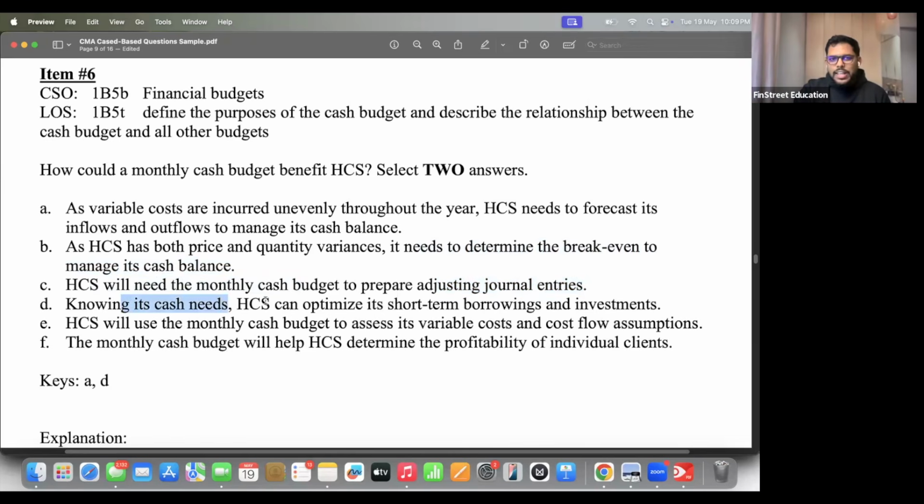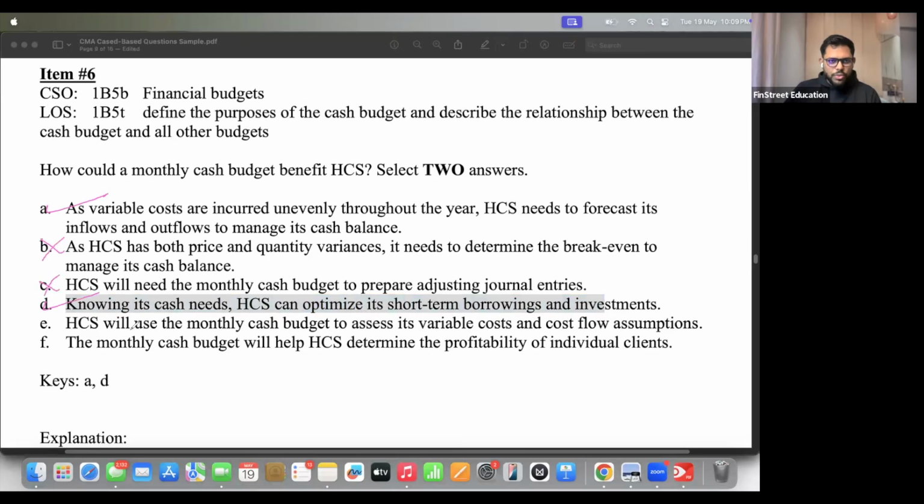Knowing its cash needs, HCS can optimize. Optimize means make best use of the situation. So whenever you are able to invest and earn as much as possible, you will do it. Whenever you're falling short of cash, preferably you will borrow and you will prepare for borrowing accordingly. So this is also good. Option D on hold, no problem in it. I think we have done 4 options. So this is on hold, incorrect, on hold.